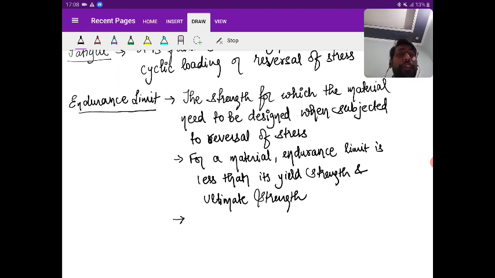So if the material is subjected to alternate tension and compression, or reversal of stress, and we need to design for the endurance limit, then we have to consider a higher factor of safety. Why am I saying higher factor of safety? Because even the ductile material will fail as a fracture. Getting the point? Yes.